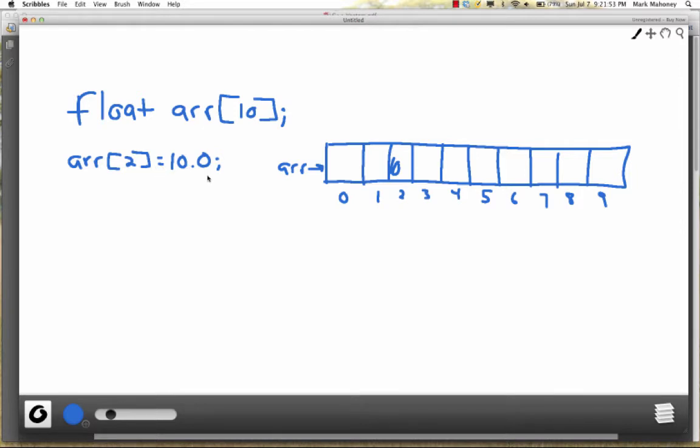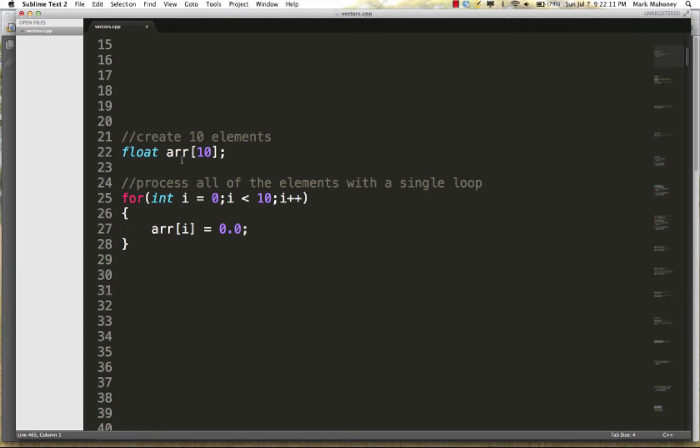The square brackets notation gives you access to just a single element in the collection. So the real power of arrays is that you can process all of the elements in a loop. And the same loop code can be used to process 10 elements or 100 elements or 100 million elements. Right, so again, this is a little loop here that's going to zero out all the values inside the array. But if there were 10 or 100 or, like I said, 100 million, the loop code would not look that different. Okay, and that's a really powerful thing about arrays.